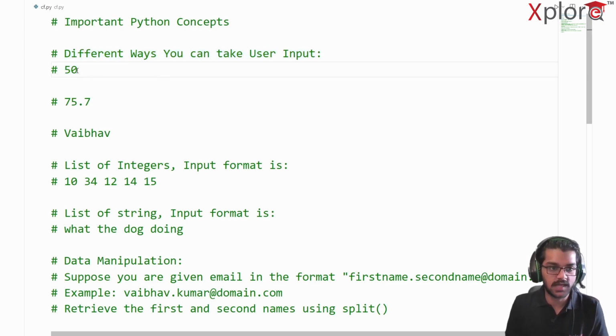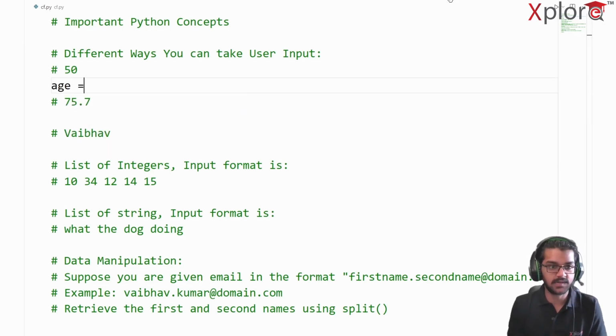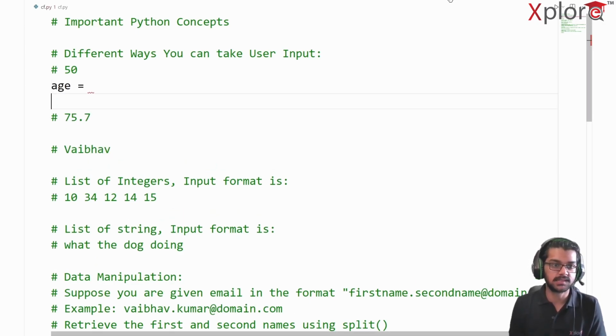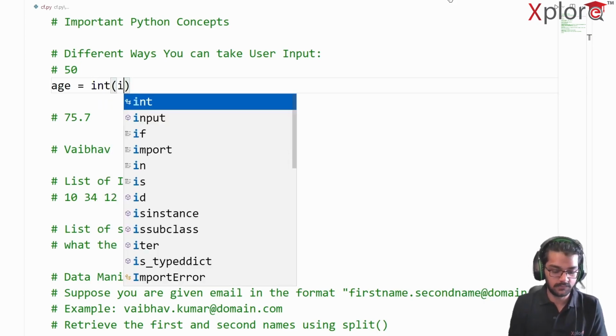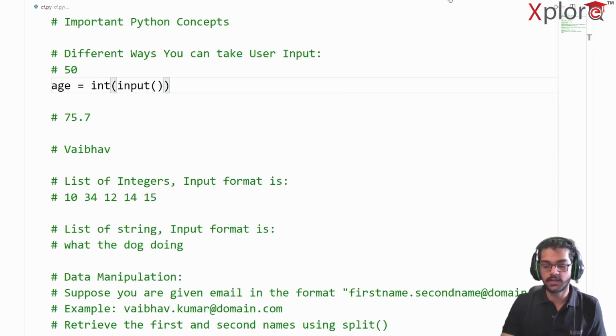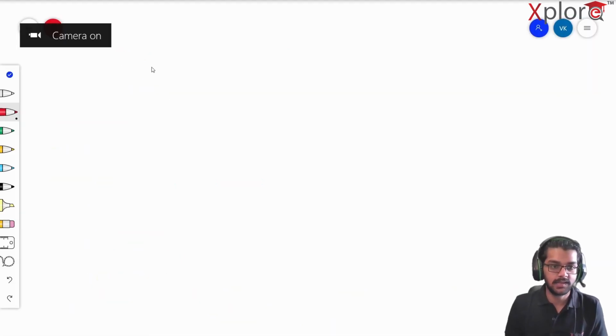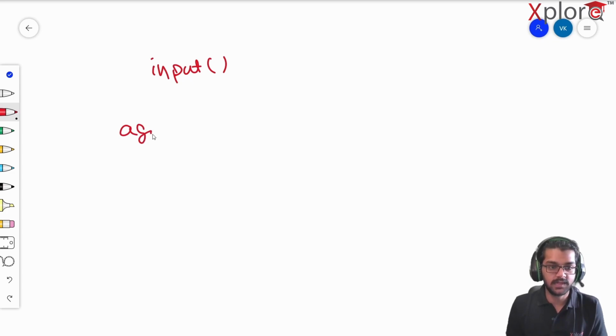Suppose I have a number 50 which I know for a fact is an integer. Let's consider that this 50 was my age. So how will I take it? Simply I can write a variable called age here. You just have to write int of input. Now you might be wondering how this is working. In Python, you simply write input and you have a variable age.